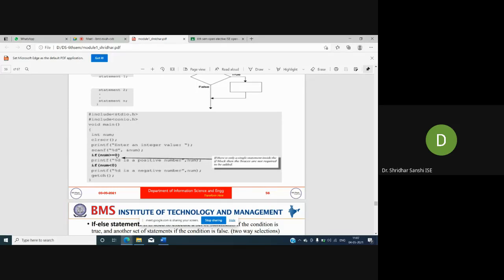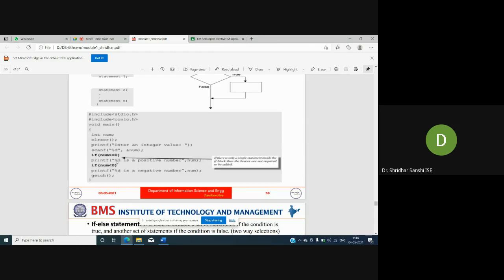Whether it's true or false, it is true because 5 is greater than 0. So the expression value becomes what? 1. Correct, 1 means it is true. So we are executing this instruction.